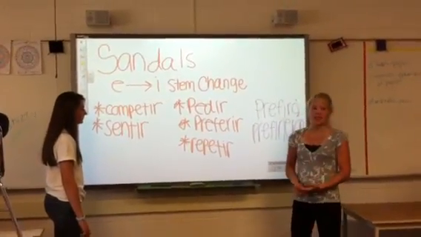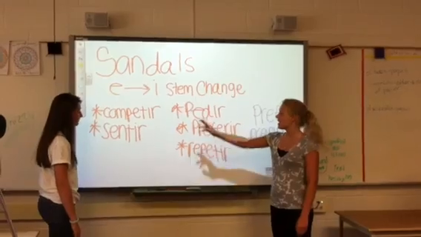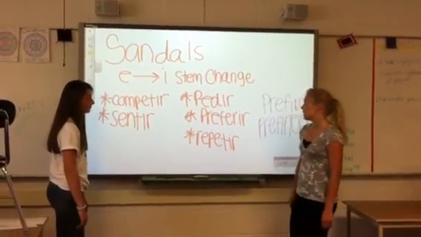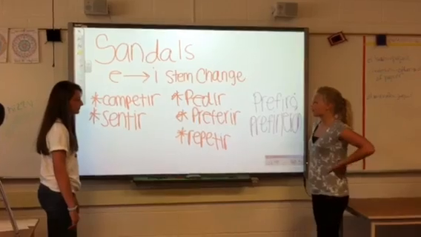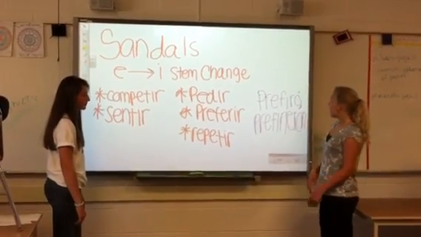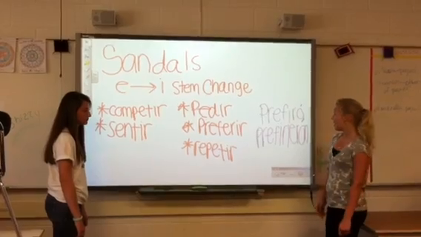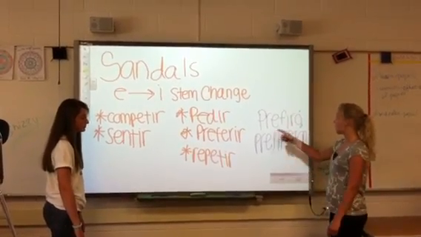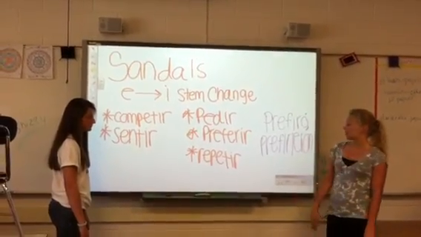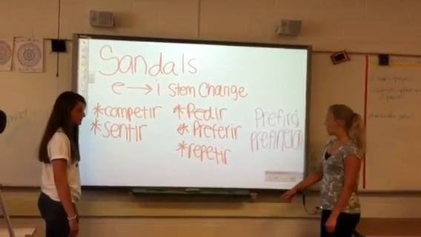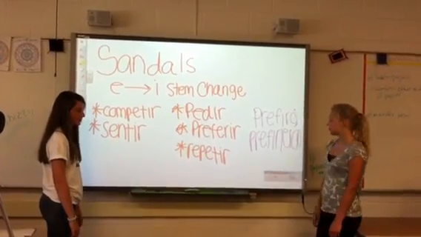For the stem-changing verbs that have E in them, you change the E to an I, like in competir, sentir, pedir, preferir, and repetir. For example, for él, ella, usted, for preferir, it's prefirió. And for ustedes, ellos, and ellas, for preferir, it's prefirieron.